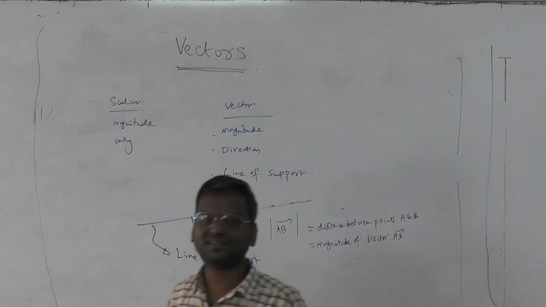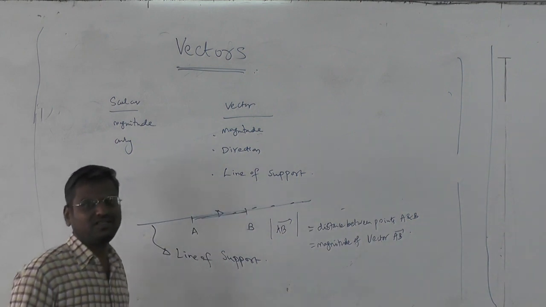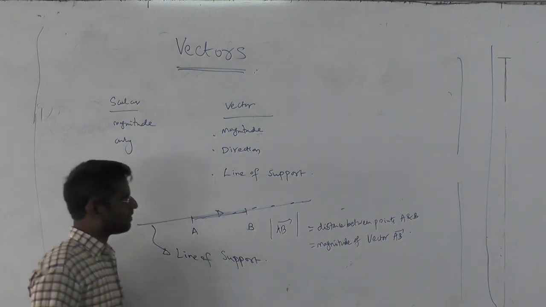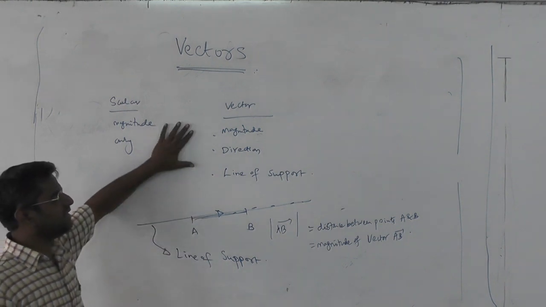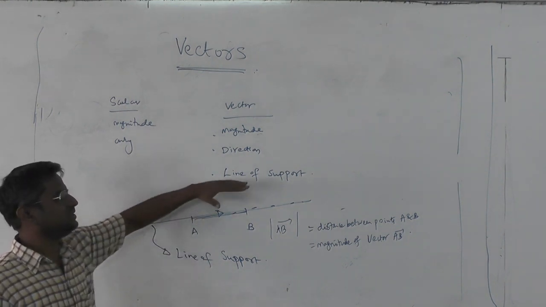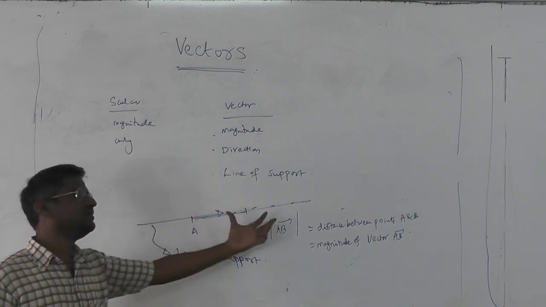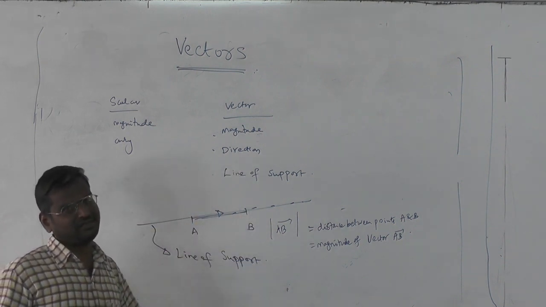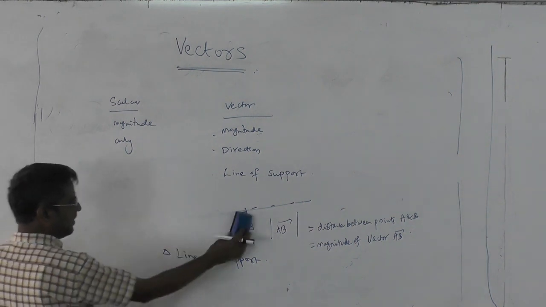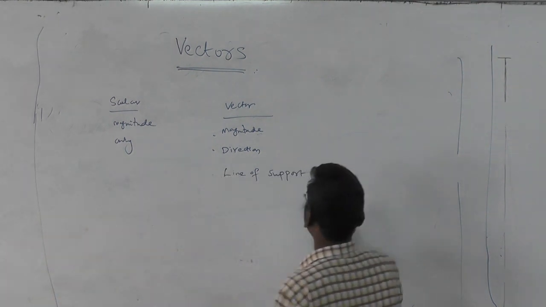You can also say modulus of the vector. It means the same, modulus or magnitude. So a vector, apart from magnitude and direction, should also have a line of support, the big line of which our vector is a part. That's it. Now a few simple definitions we will look at.